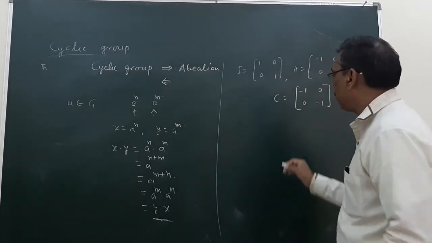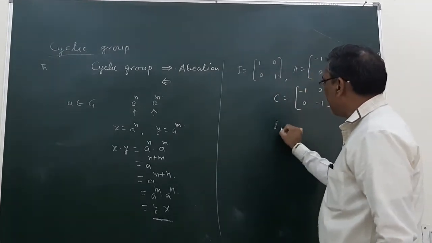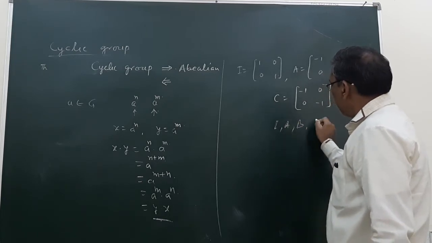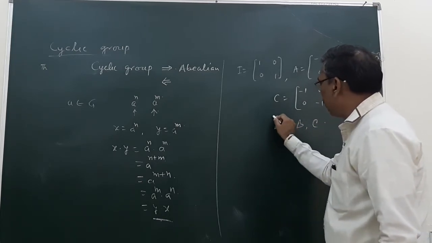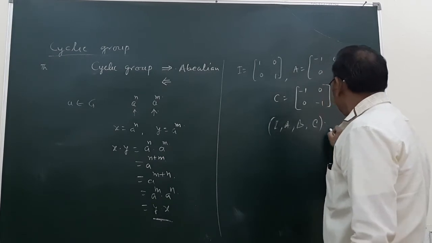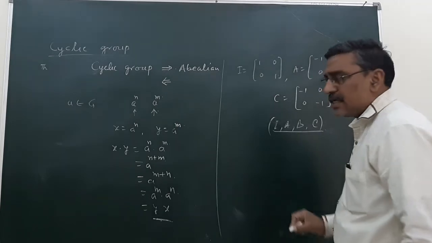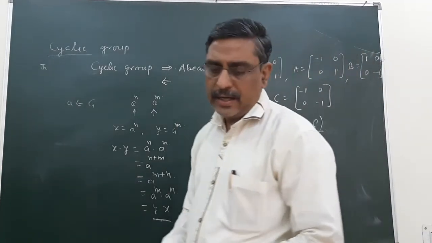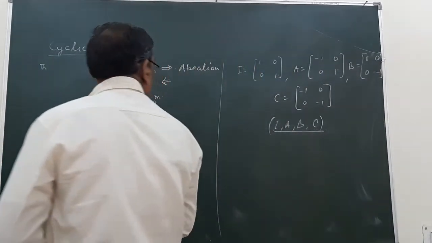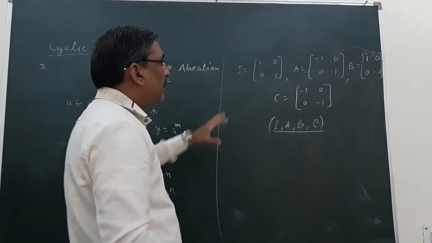I, A, B, C is an abelian group for multiplication of matrices.